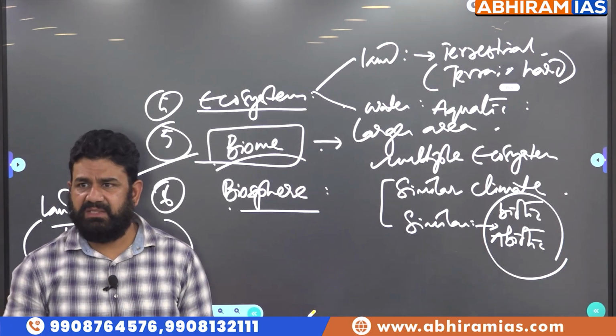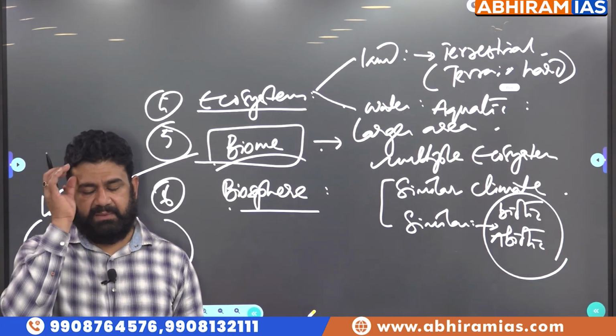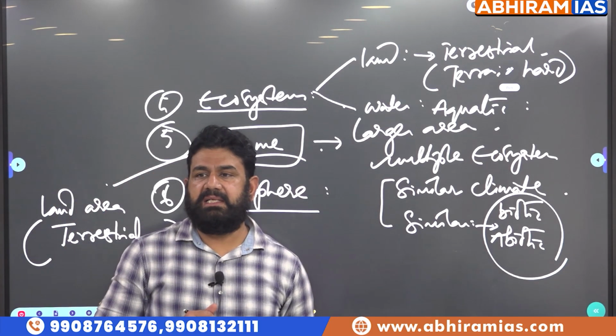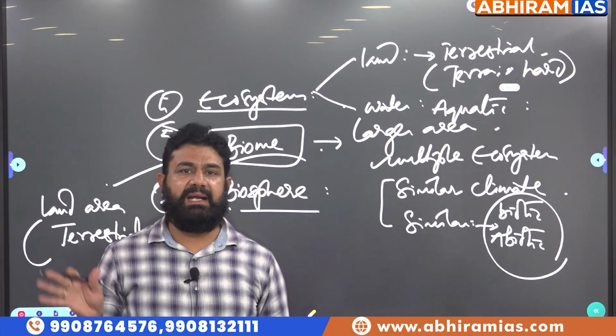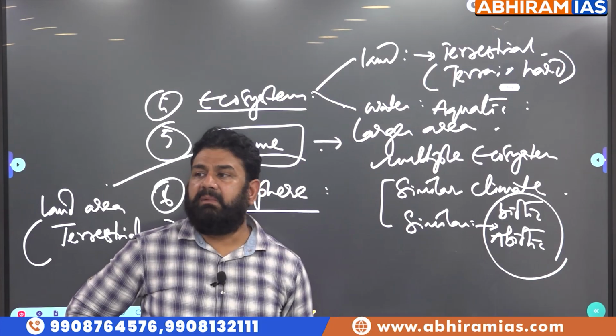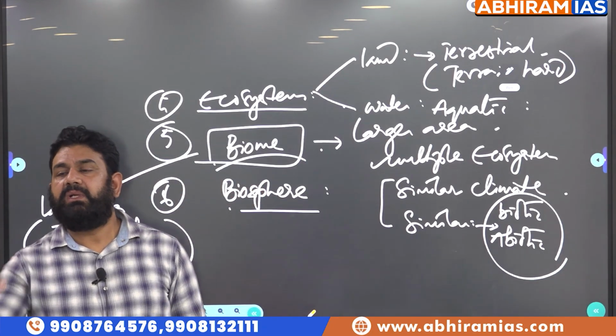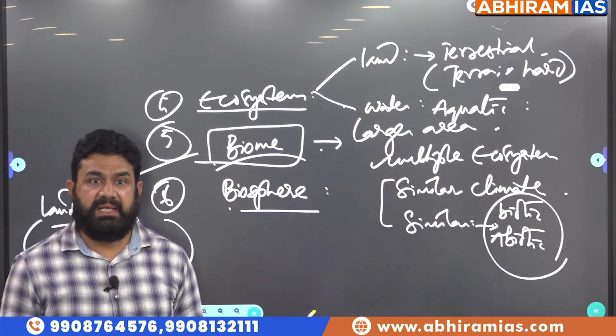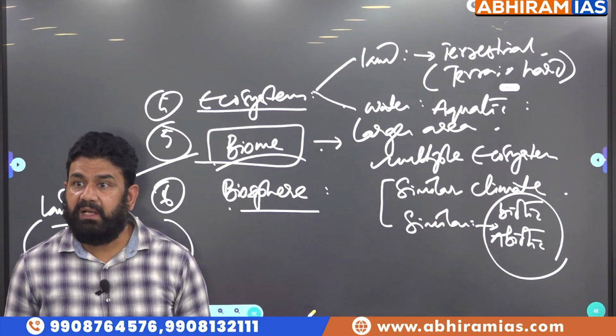You must have studied it in geography, yes or no? For example, you had Pangea, yes or no? A single land form on the earth. Few millions of years ago, Pangea was there. When Pangea was separated into two components, what are they? Gondwana and Laurasia.